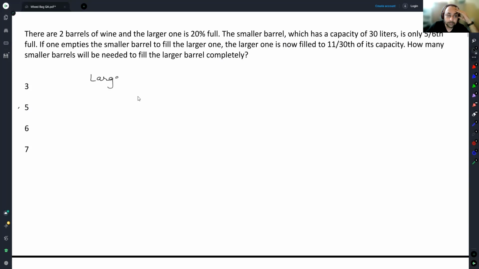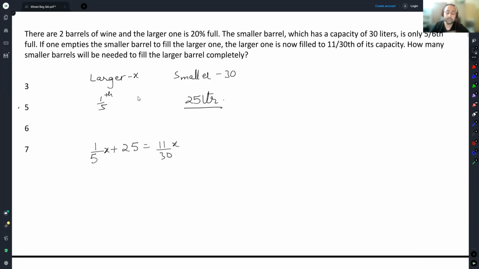The larger one is 20% full or 1/5 full. The smaller one has a capacity of 30 and is having 25 liters within it. When this is shifted to the larger one, let's say its capacity was X. So 1/5 X plus 25 is equal to 11/30 X, 11/30th of its capacity. This will enable us to figure out what X is. You will get X is equal to 150.